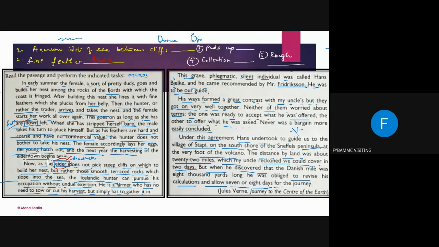So what is the first here? A narrow inlet of sea between cliffs. Cliffs, what are they? Do you know that? A very steep mountain. It is very steep. Like it goes like this. Okay. So between very steep mountains, the sea, a very narrow inlet of sea. Here there is water, the sea. So what is that called?